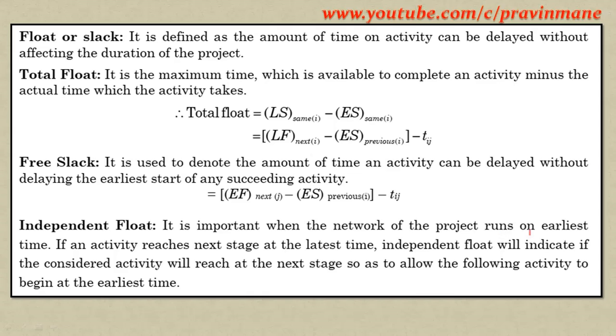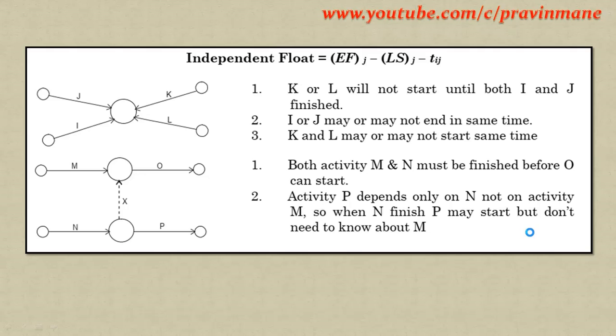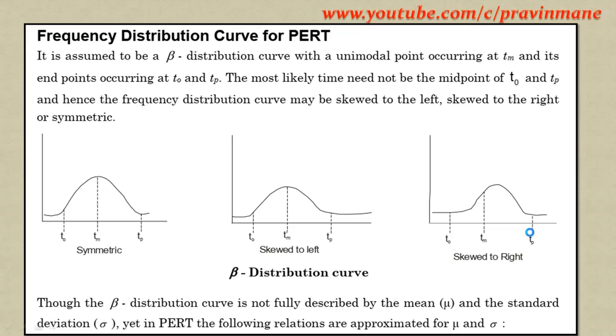Then independent float. It is important when the network of the project runs on earliest time. If an activity reaches the next stage at the latest time, then independent float indicates whether the considered activity can reach the next stage so as to allow the following activity to begin at the earliest time. Here you can calculate independent float this way, with this formula, and these are some important factors related to the independent float.